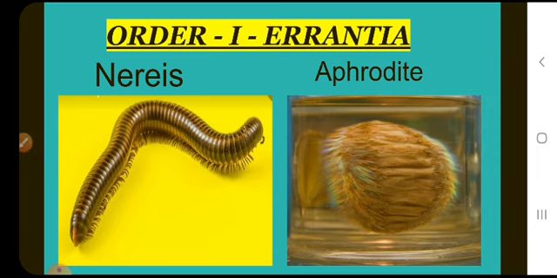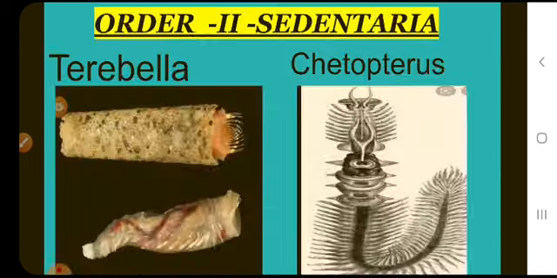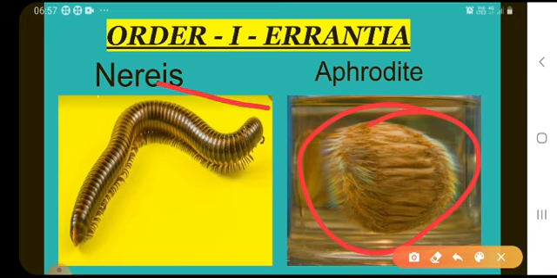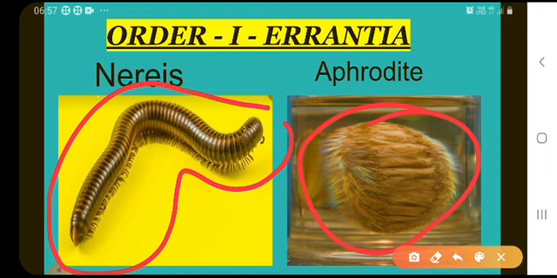The best example of Errantia is Nereis. Nereis is commonly called ragworm or clam worm. Another example is Aphrodite, commonly called sea mouse. These are the examples for order Errantia. The name Errantia is derived from errans, which means wandering. This group's individuals are actively swimming or crawling animals. Some are pelagic.